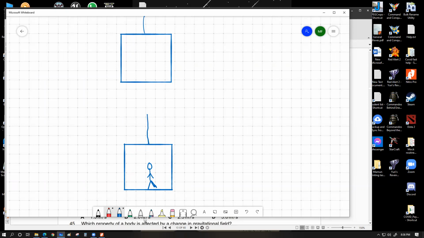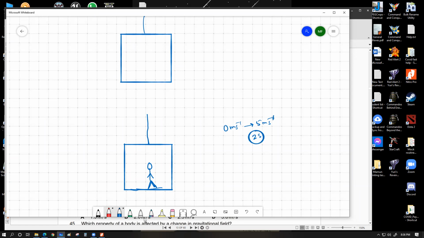This is the cable of the lift. When the lift is stationary, I'm pushing 700 Newton on the base of the lift, and the lift is pushing me upwards by 700 Newton. So I'm experiencing my weight to be perfectly 700 Newton. Let's say the lift is going to start and accelerate from 0 meter per second to, say, 5 meter per second, which is actually pretty fast, but for the sake of discussion, within a duration of 2 seconds.